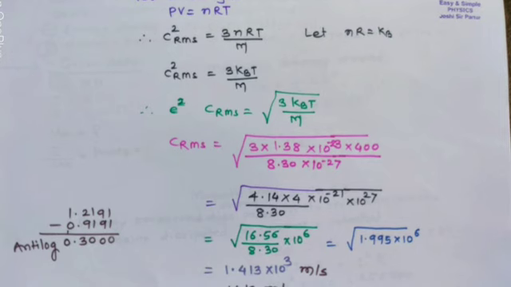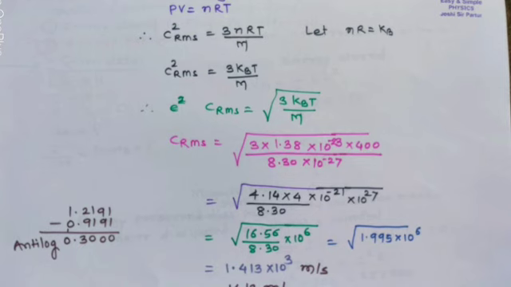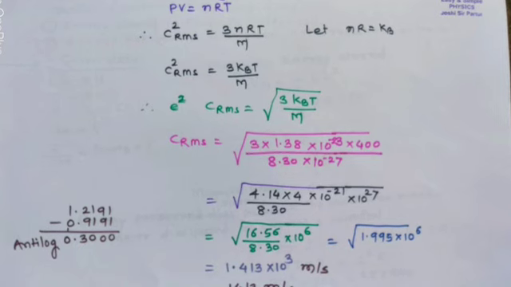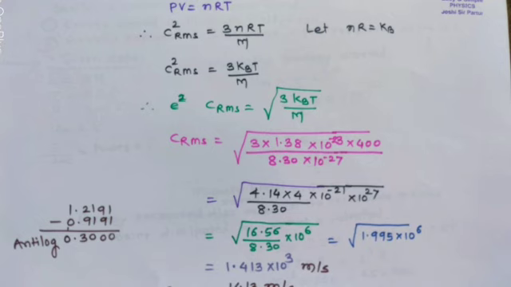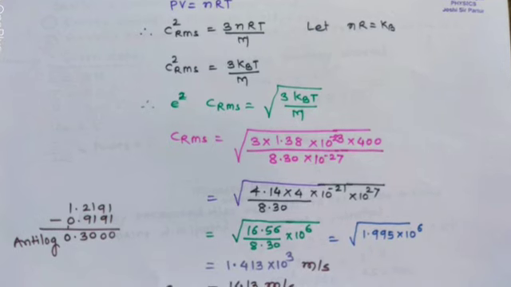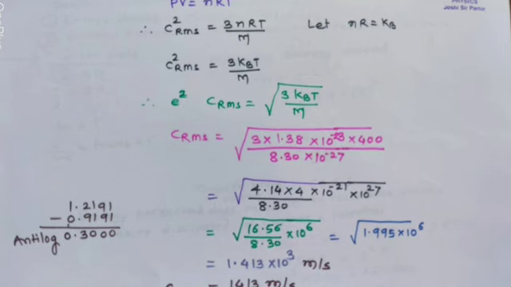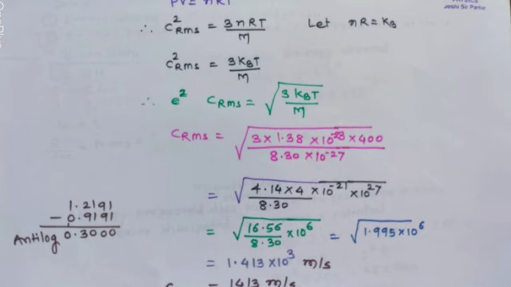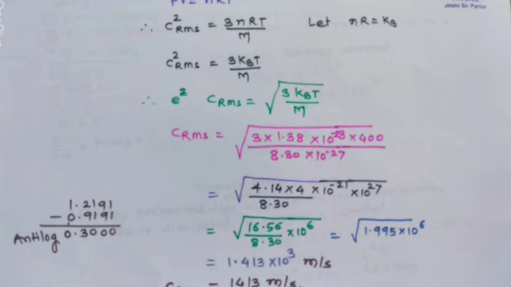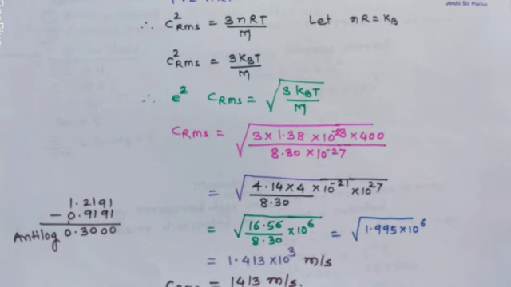If we substitute the values here, square root of 3 multiplied by 1.38 into 10 raised to minus 23 into 400 upon 8.30 into 10 raised to minus 27. So here the multiplication will be 4.14 into 4 into 10 raised to plus 6 upon 8.30.